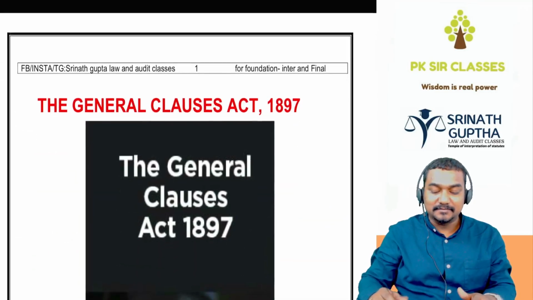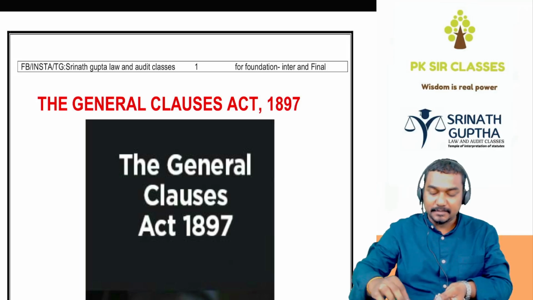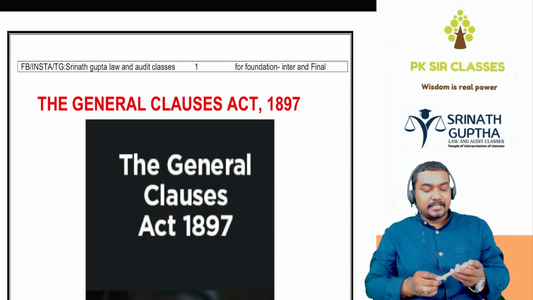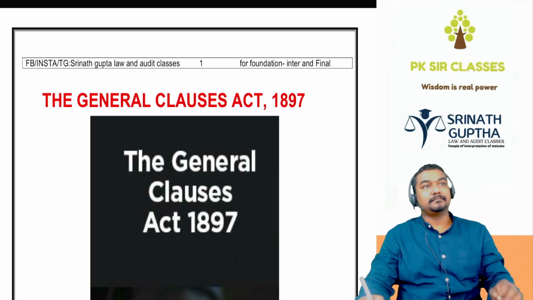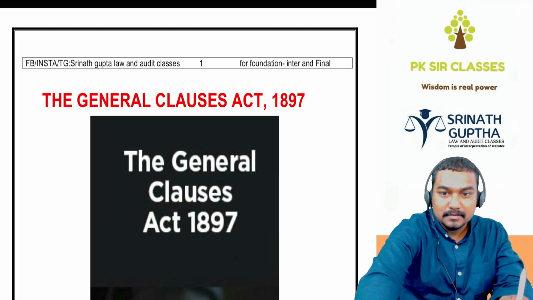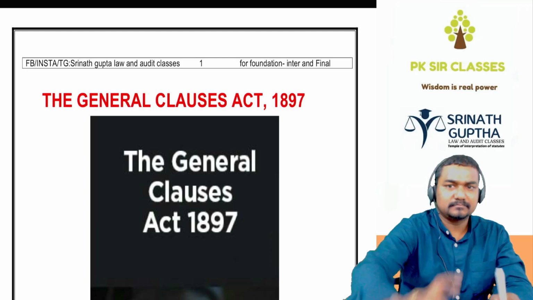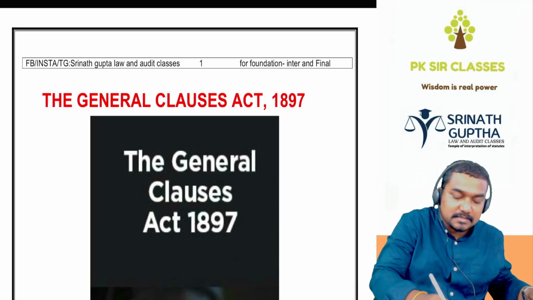So, let us start the revision of the GCA, the General Clauses Act. Its weightage will be around 8 to 10 marks. It is a mandatory question in the exam. You cannot expect a question paper without a question from this chapter. So, pakka, you can expect one question. General Clauses Act.